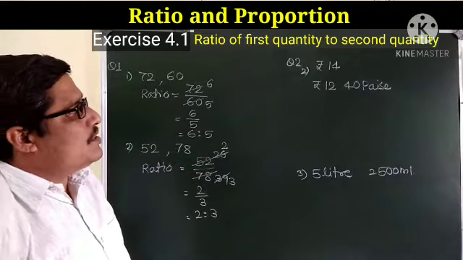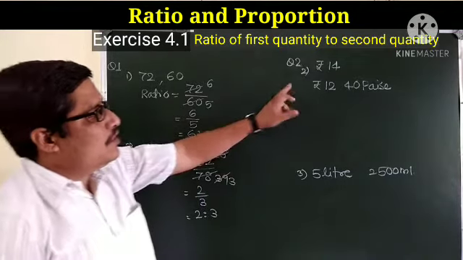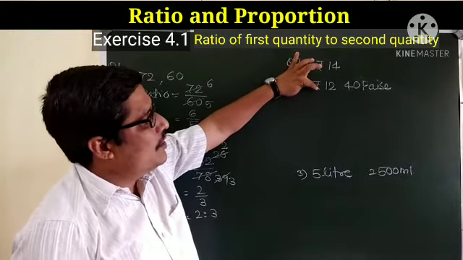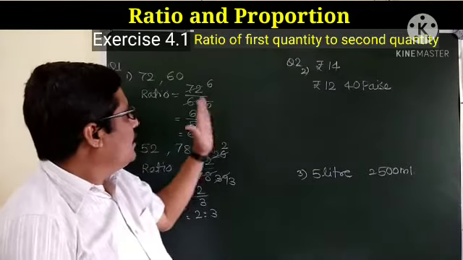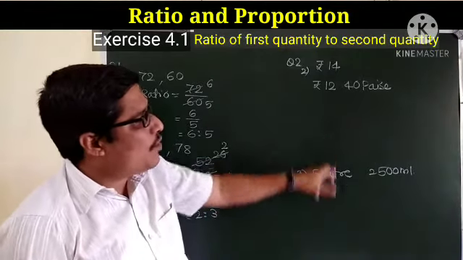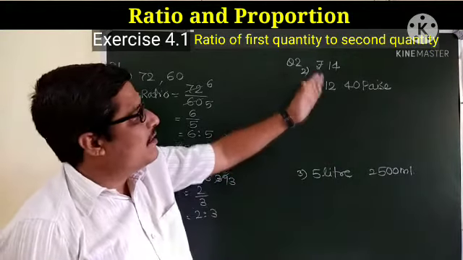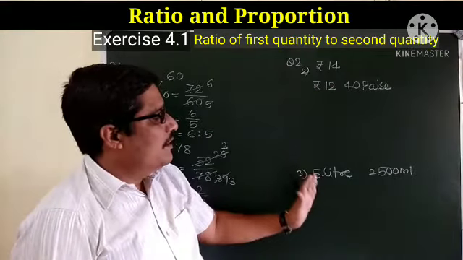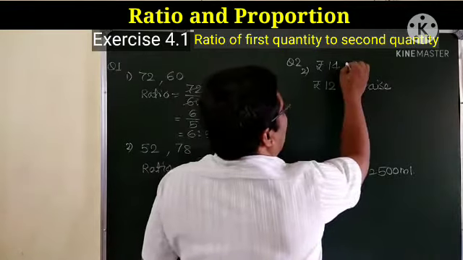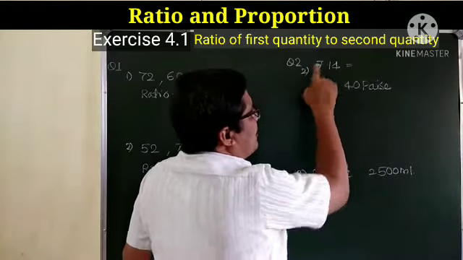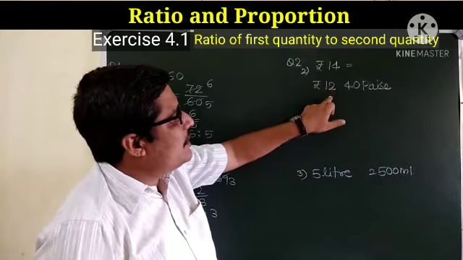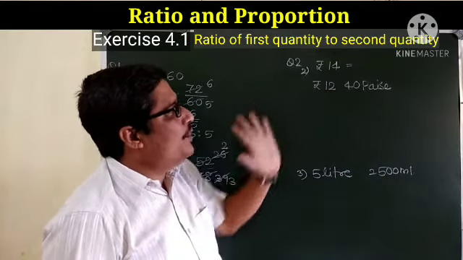Now next question, question number 2. In this case also we have to write the ratio of first quantity to the second quantity. Now here these were numbers, but here these are quantities, either rupees, paise, liters or milliliters. So what we have to do here, we have to change these units into one unit.